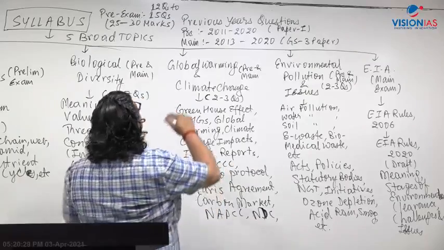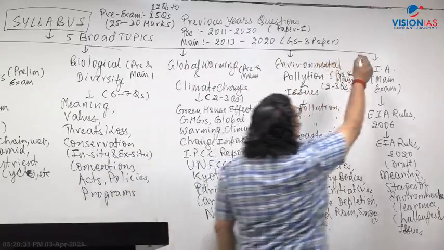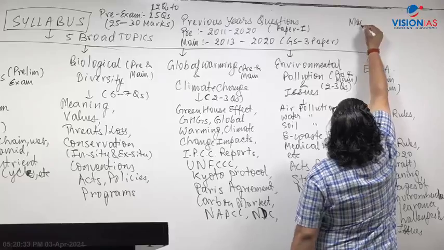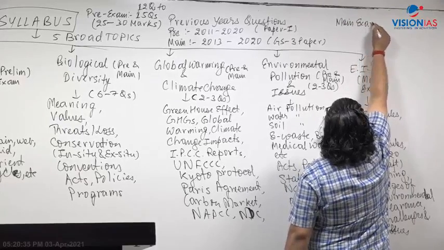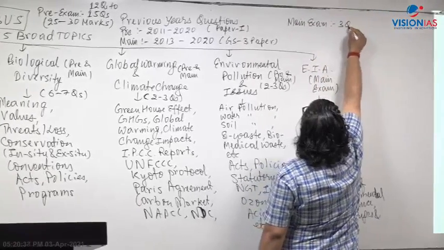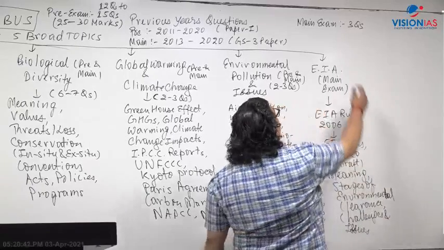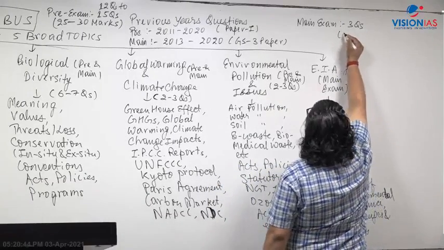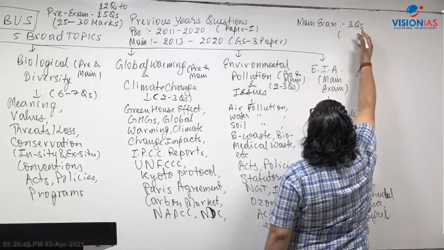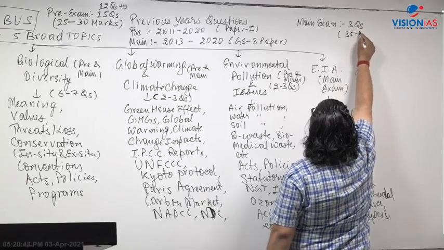In the main examination, on the other hand, you have around 3 questions there, of 150 to 200 words. So you can take around 12.5 marks each, around 35 to 40 marks.